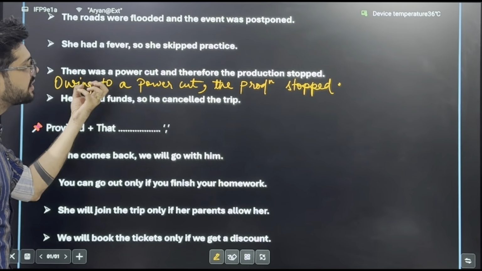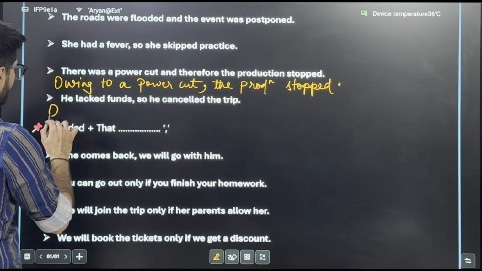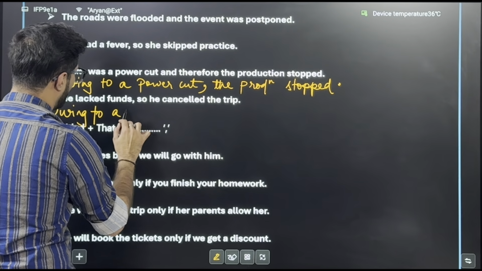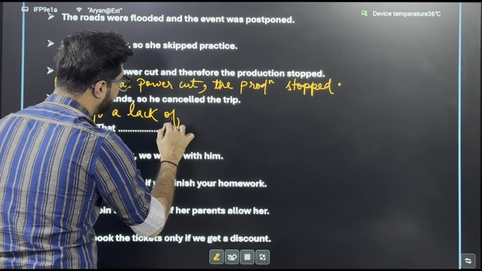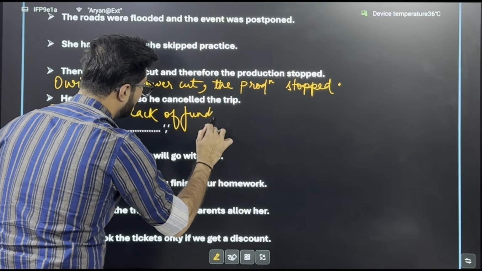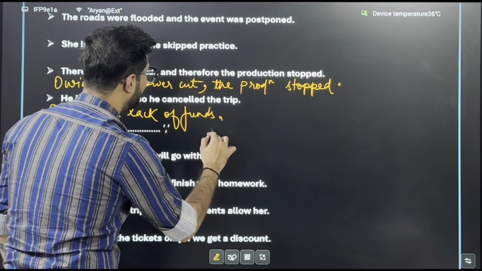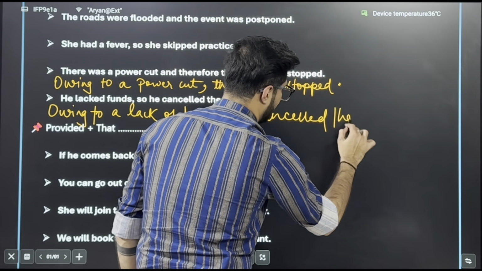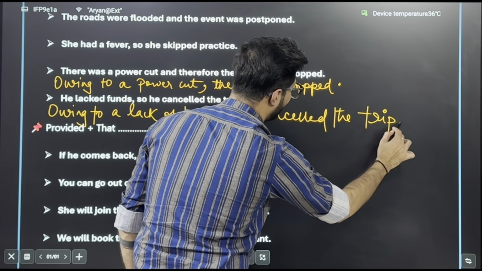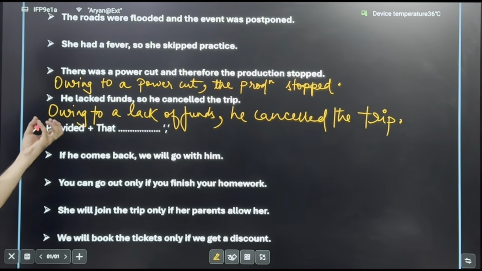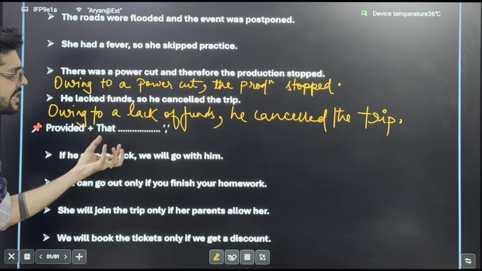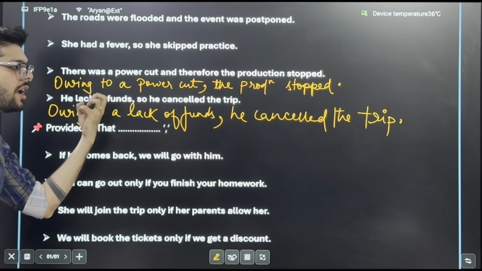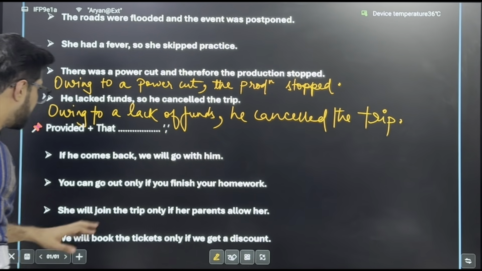He lacked funds, so he cancelled the trip. Owing to a lack of funds, comma, he cancelled the trip. Or he cancelled the trip owing to a lack of funds. These are your transformations using owing to in the beginning or in the middle. Please remember that in mind.